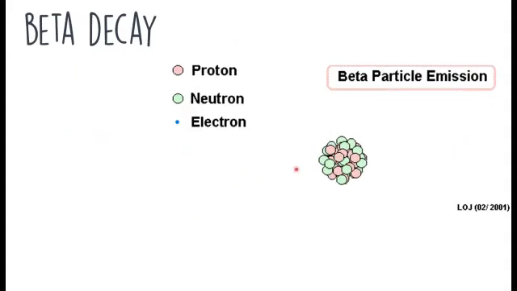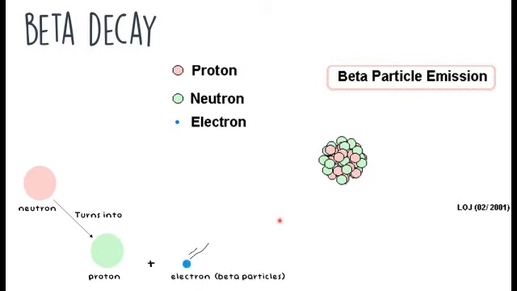Atoms do radioactive decay because there is something about themselves that they don't like, they are unhappy, or we could call that unstable. So for an atom that wants to do beta decay, they have too many neutrons in their nucleus. In beta decay, a neutron turns into a proton and makes an electron, and we call that a beta particle.